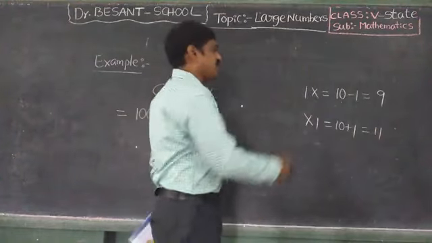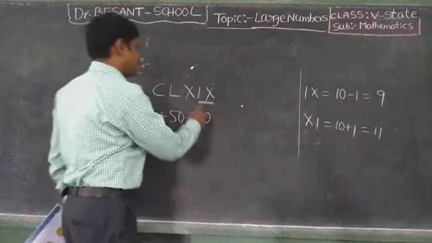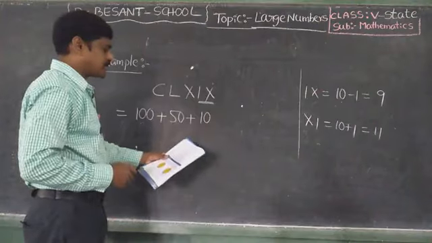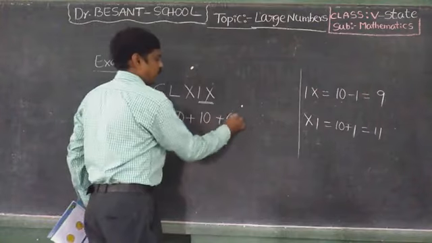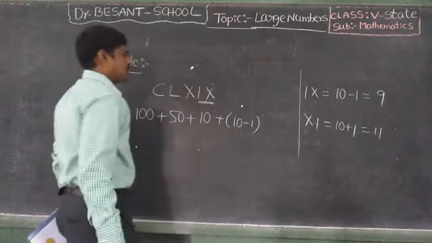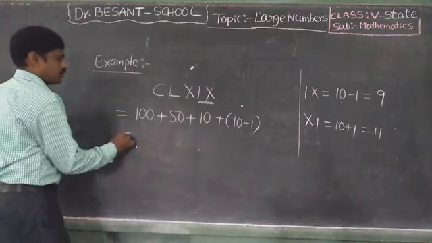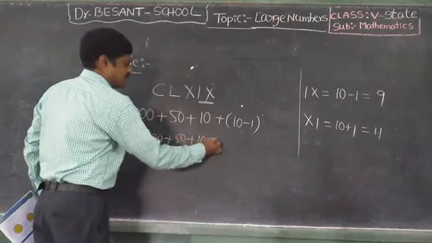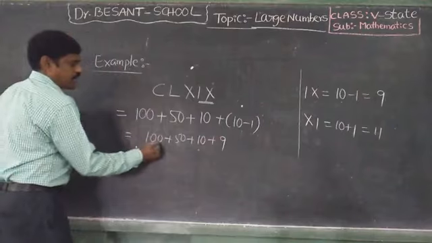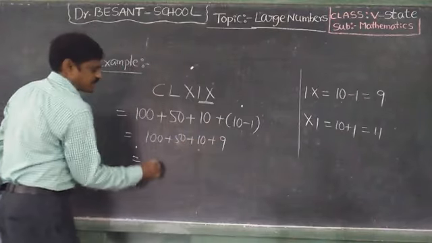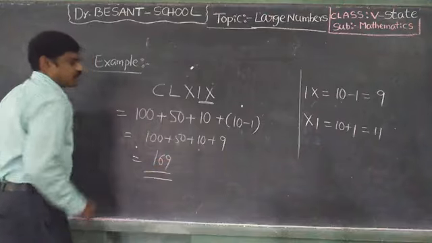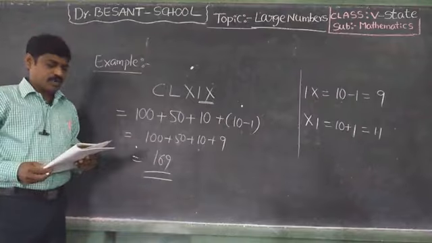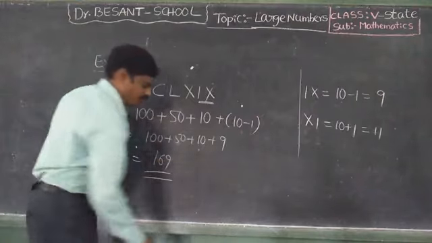So what is the difference between these two? Now this is IX, 10 minus 1. That is equal to 100 plus 50 plus 10 plus 9. 100, 150, 160, 160 plus 9, 169. Okay. So this is the one example. Next, one more.